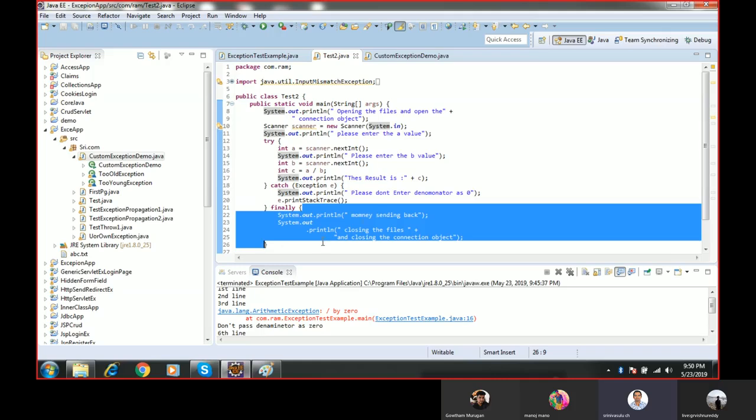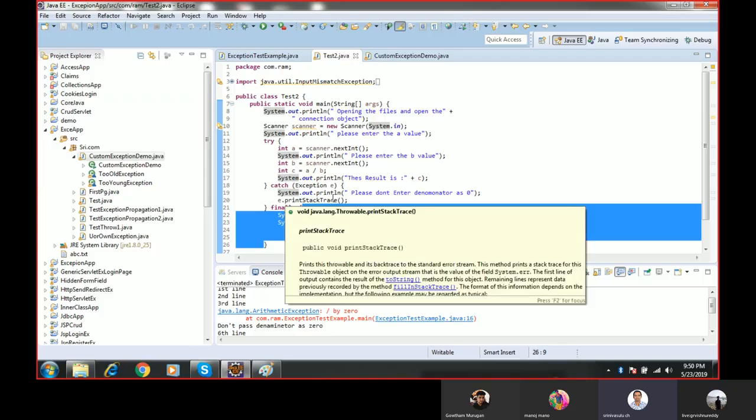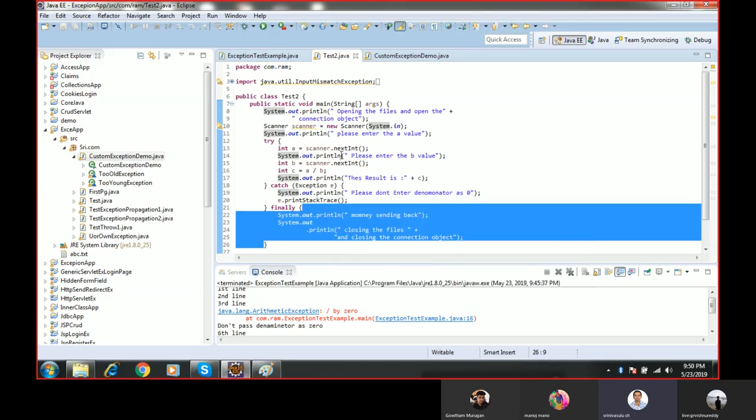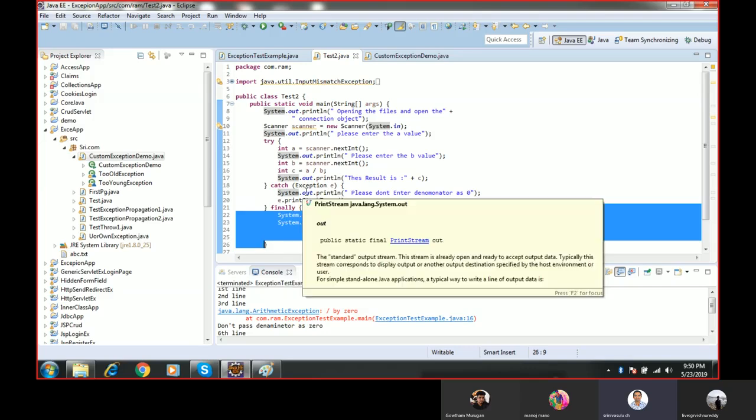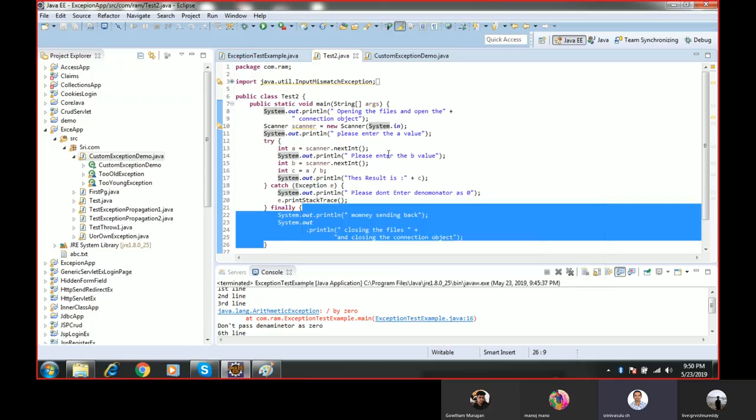So in case the connection closing or file closing code is placed inside the catch block, then if there is no exception, the catch block will not execute. So we cannot close the connection or the file. In case you place the connection closing and file closing code inside the try block, and something goes wrong in a top line, then the remaining lines of code will not execute.